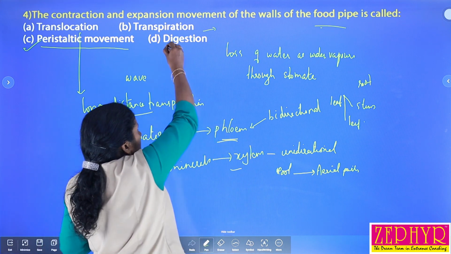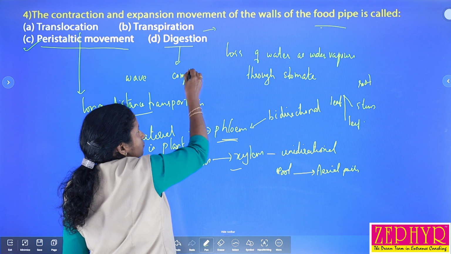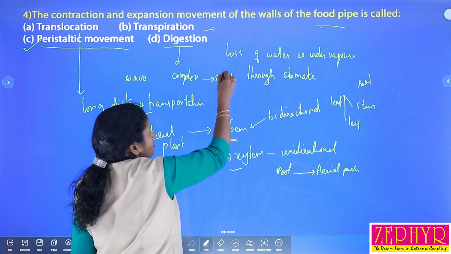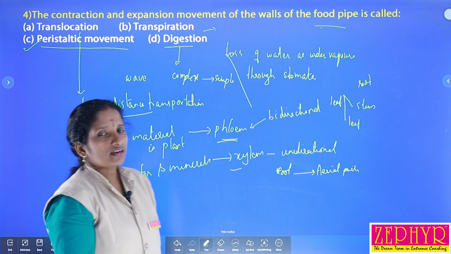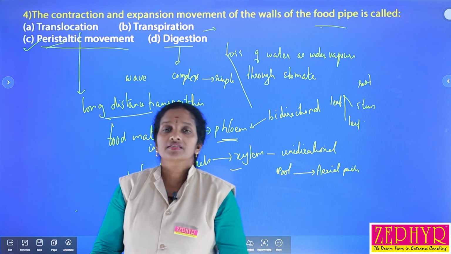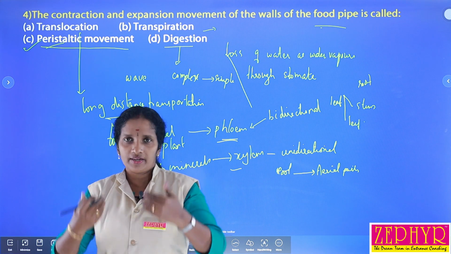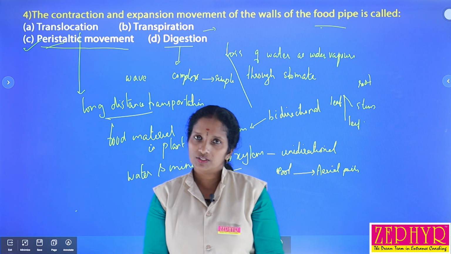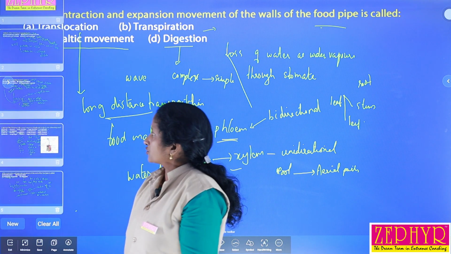And then what is meant by digestion? Digestion is the breakdown of complex food materials into a simple absorbable form, isn't it? So here we can select the answer, peristaltic movement. This is considered as the wave-like movements shown by the esophagus, mainly for easy passage of food materials from the mouth to the stomach. Okay, and then our next question.